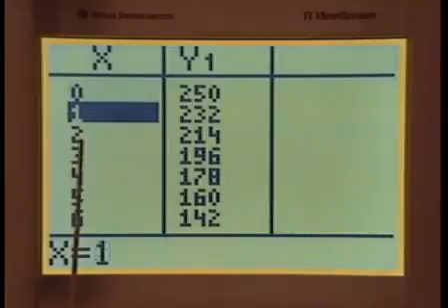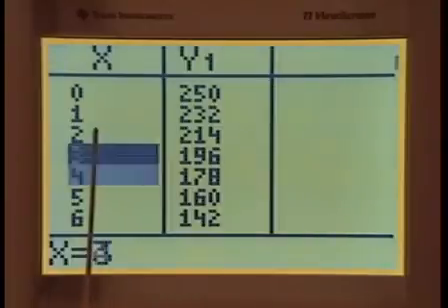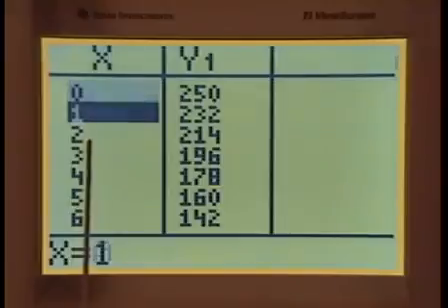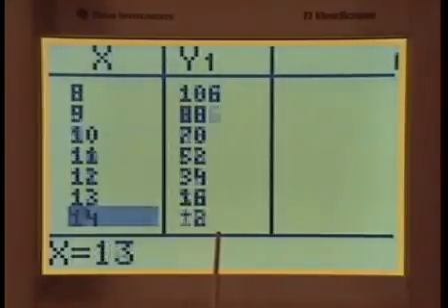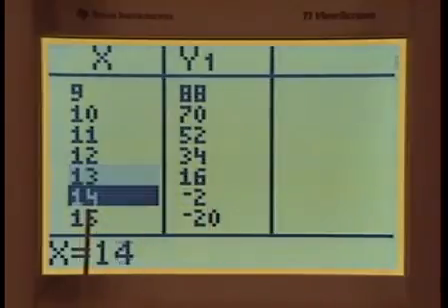Here is 1 payment, 2 payments, 3 payments, 4 payments, what I started computing on my table board. At 0 payments, I still owe the whole thing, and so on. After 1 payment, 2 payments, this is my balance. Let's go down to see if what we saw on the graph was right. After 13 payments, we owe 16, and after 14 equal payments of $18, we've overpaid by $2.